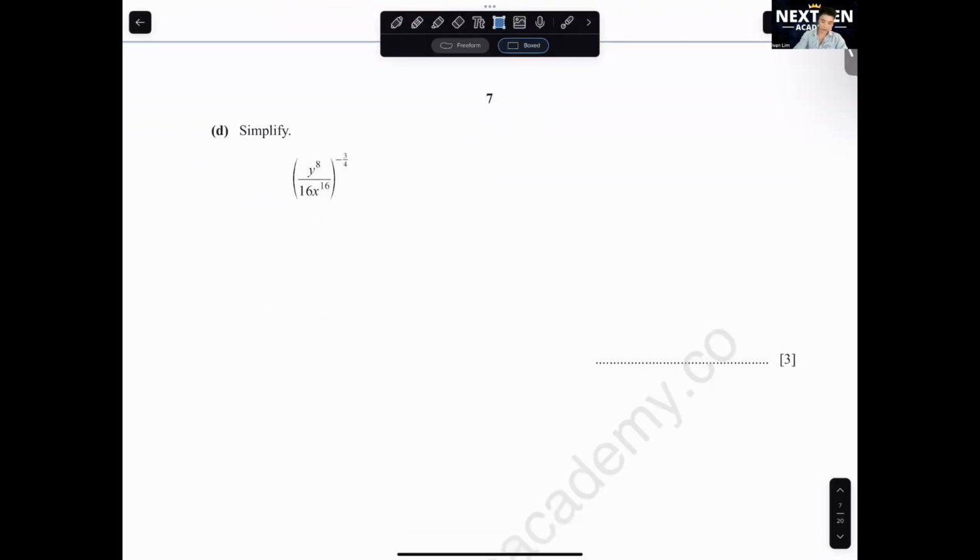Question D. Simplify y power 8 over 16x power 16, bracket, negative 3 over 4. When we do this, you need to know that every single term inside here needs to be powered. Okay, you need to have a power.